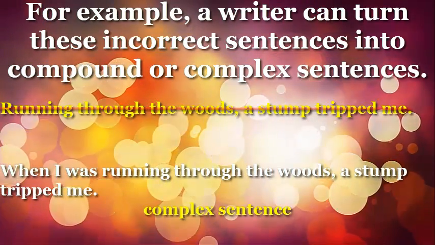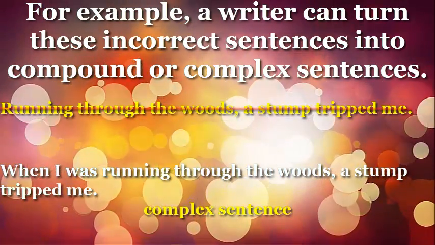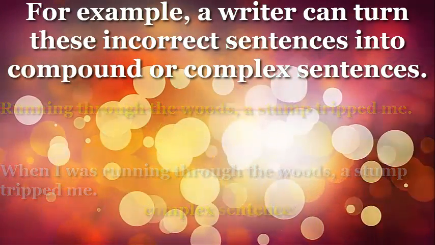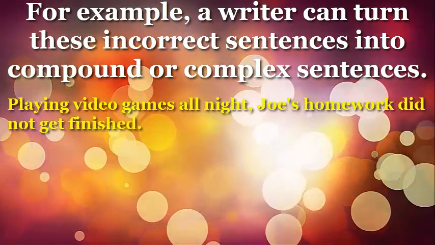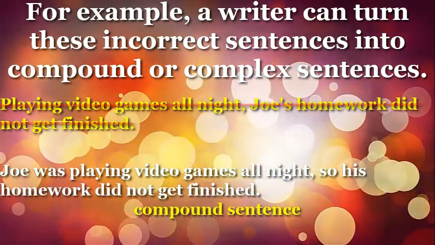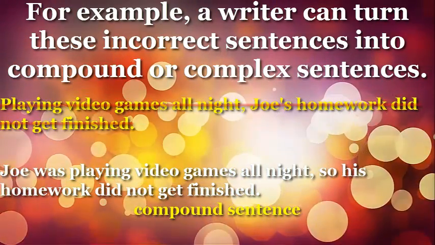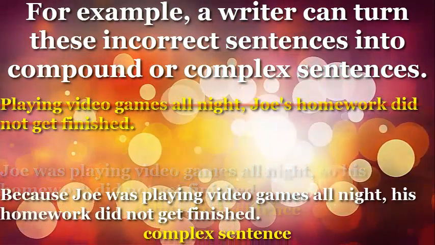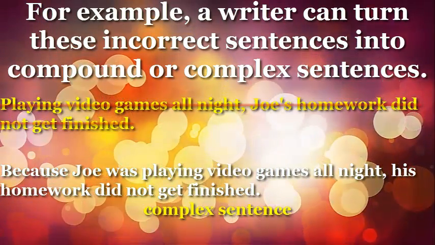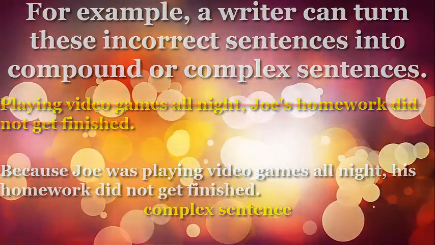When I was running through the woods, a stump tripped me is a complex sentence. Joe was playing video games all night, so his homework did not get finished is a compound sentence. Because Joe was playing video games all night, his homework did not get finished is a complex sentence.